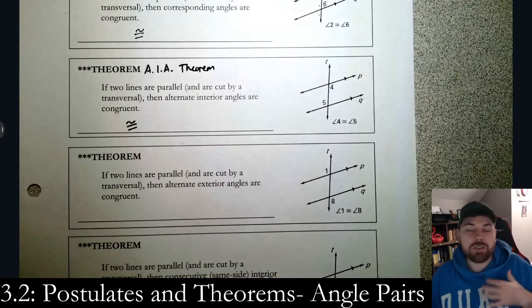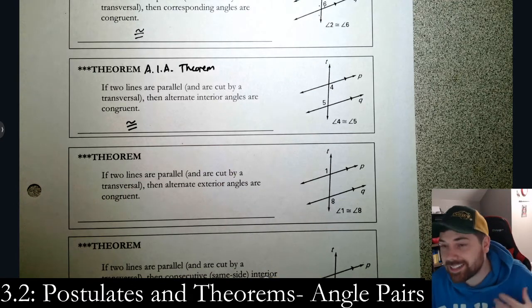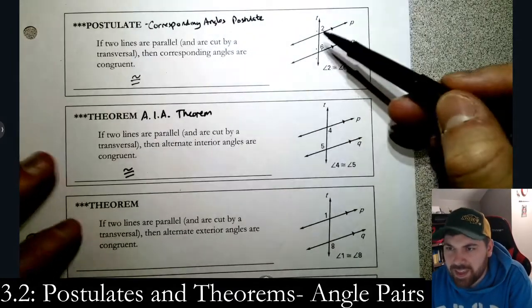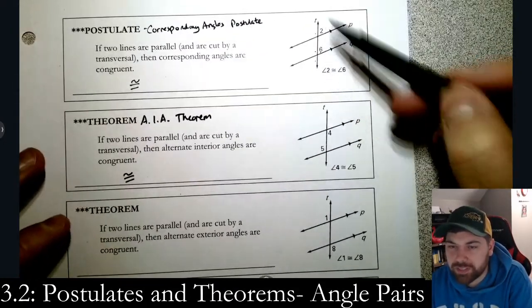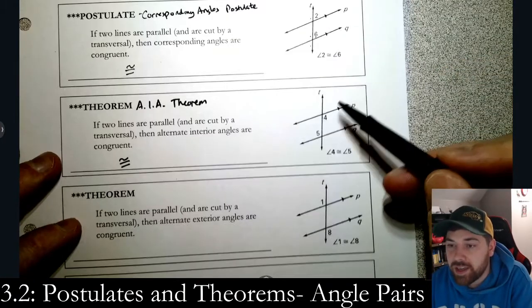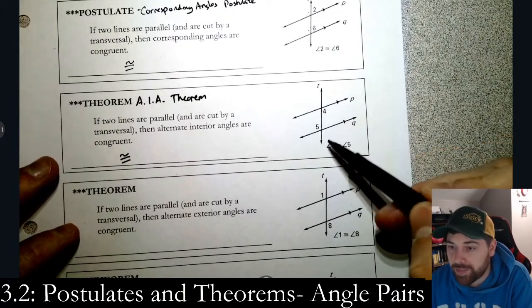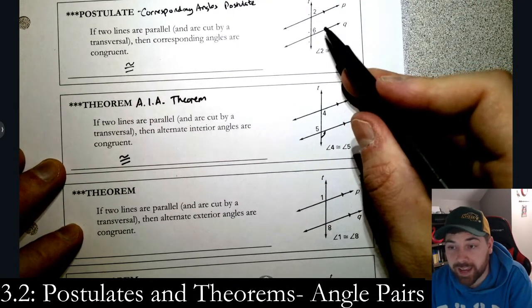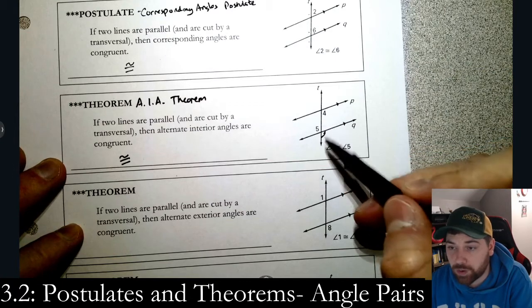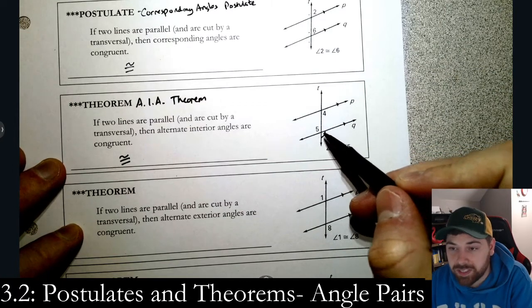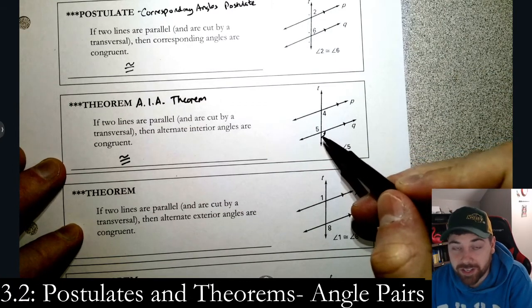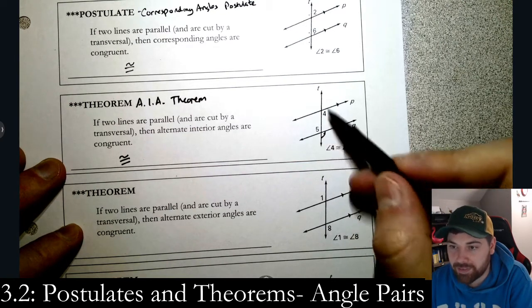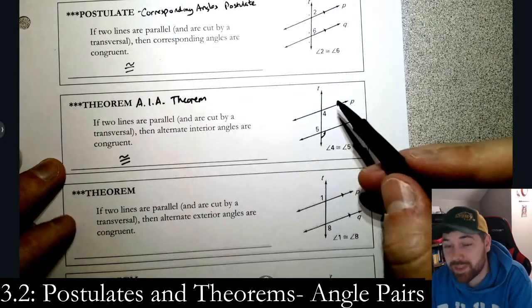Now, if you're just here not to get the proof or anything, that's fine. But here's how you prove this. If we take this one as gospel here, and we believe this, and this is something that we can use, then here we know that 4 and this angle down here are congruent, because we know from up here that the corresponding angles are congruent, and corresponding to 4 is this one right here. But these 2 angles have a relationship, and they're vertical, and they're the same. So if these 2 are the same, then these 2 are the same, and if those 2 pairs happen, then 5 and 4 are the same. That's the mental proof.